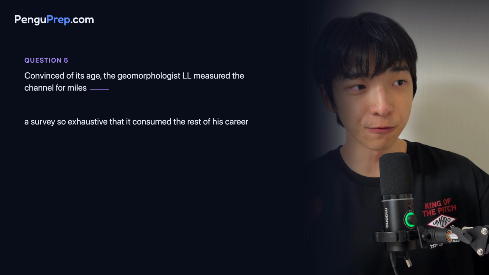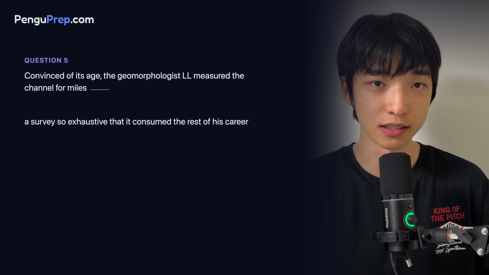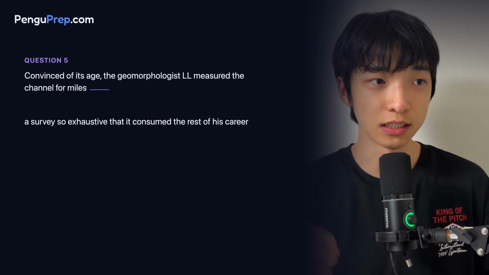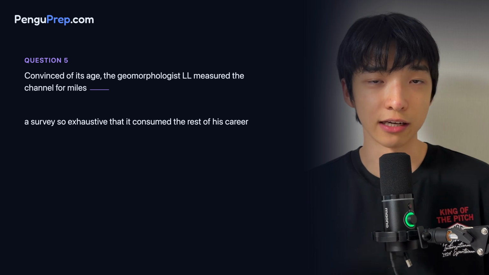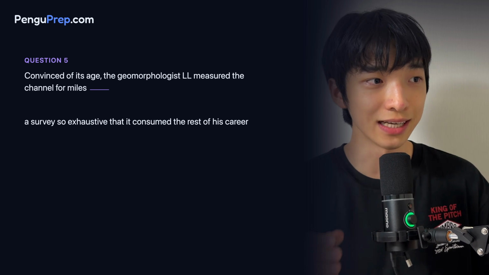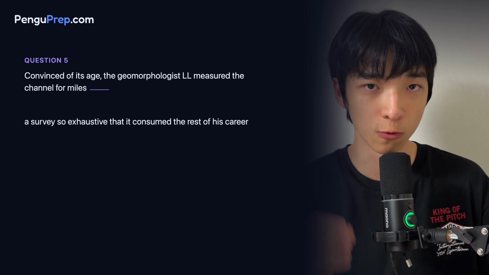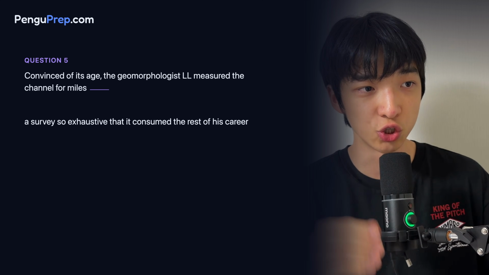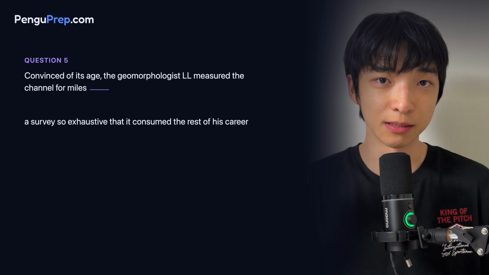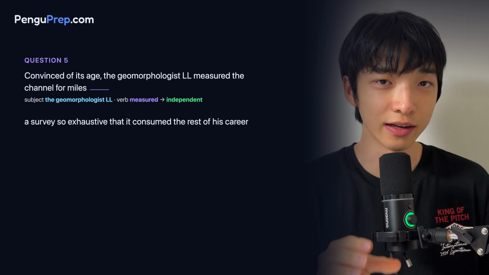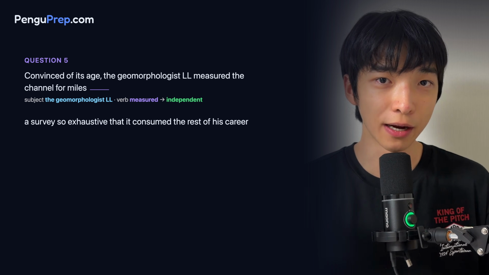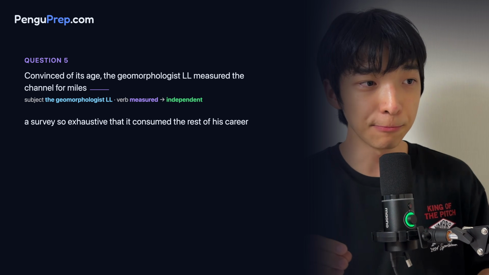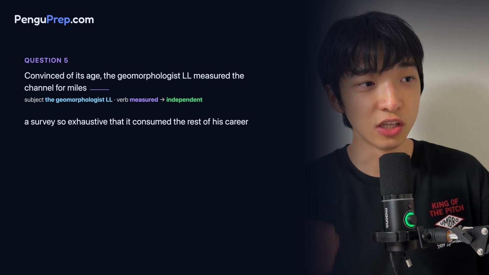In this passage, the first piece can be divided into two subpieces. The first subpiece is from convinced to its age, and the second subpiece is from the geomorphologist to channel for miles. And the first subpiece here is a noun because there's no main subject or verb. The second subpiece is an independent clause because the main subject is the geomorphologist and the main verb is measured. So we here have a noun and an independent clause joined together by a comma, making the whole first piece an independent clause.